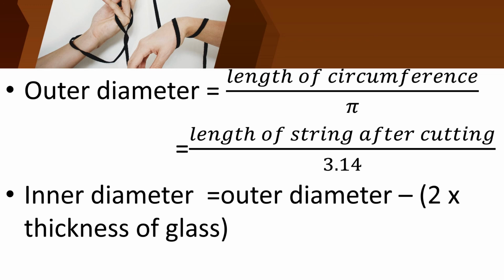Then you are going to measure the length. You should wind it 25 turns, and then measure the length. So how will you find the diameter of the wire?